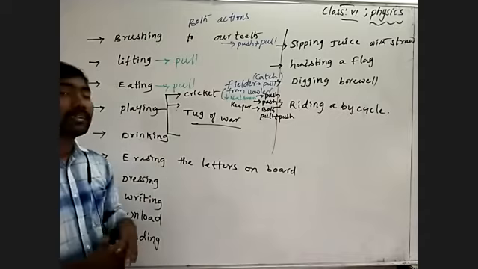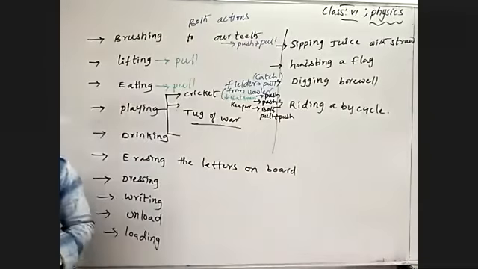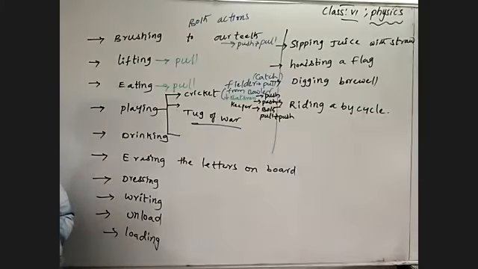So we can put it differently. When an object is moving away from us, what type of action do we perform? Pushing. When the object comes closer to us, what type of action do we perform? Pulling. Force acts as pushing and pulling in different situations. See, drinking: the liquid comes closer to us, pulling.